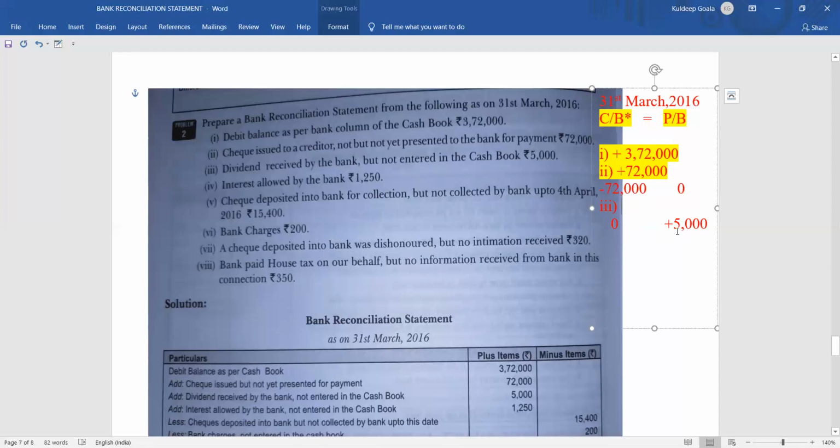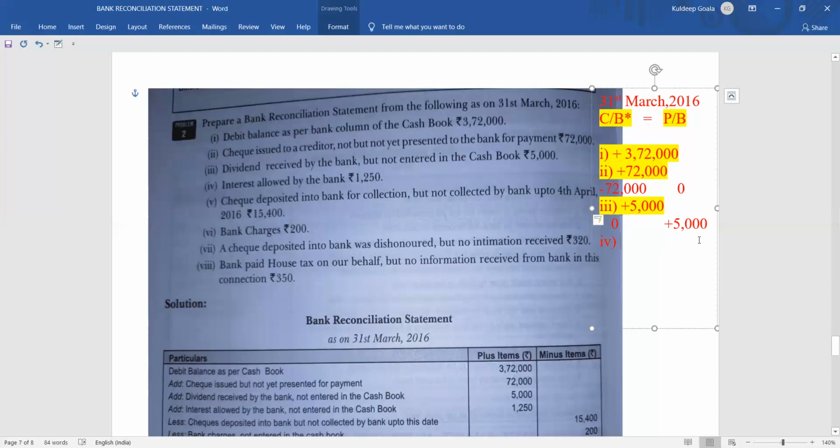So to make both the sides same, cash book equal to passbook, we have to change the cash book, because there is no other option. The cash book is our base, so we have to make the changes in the cash book. We have to add 5,000 here, then only both the sides will be same. Our motive is to make the value of the cash book equal to the value of the passbook. That is the main motive.